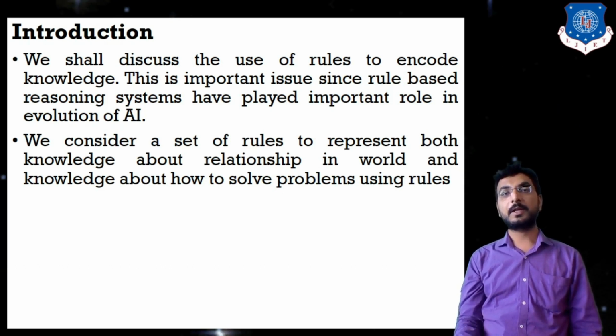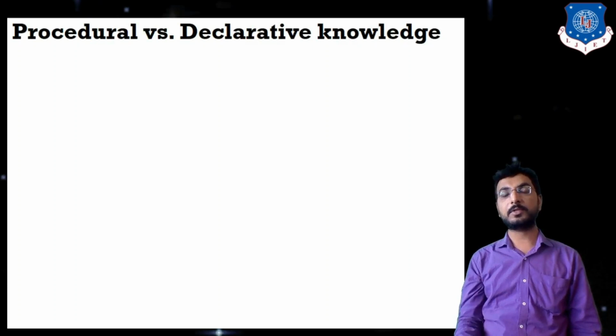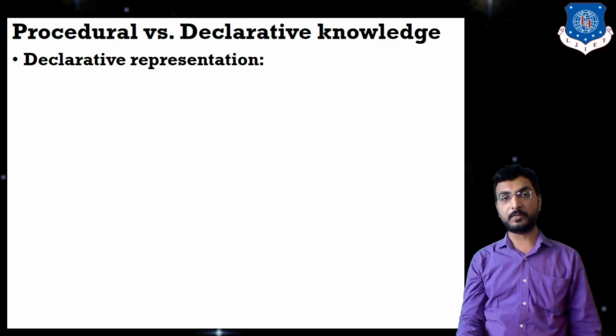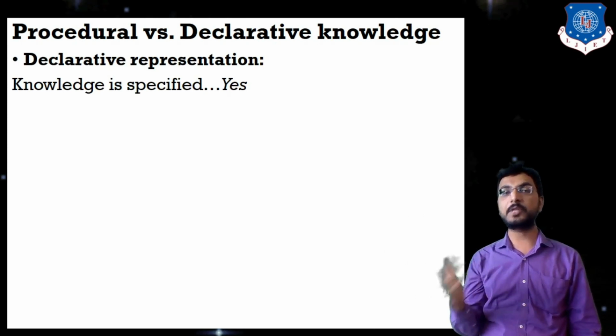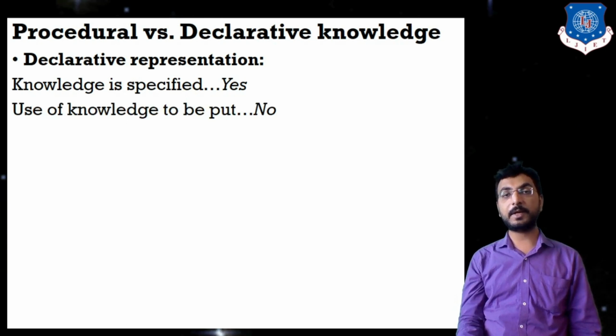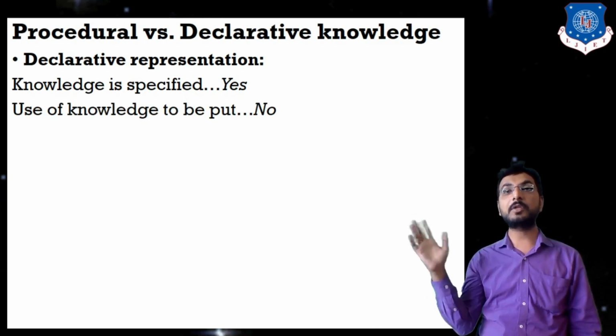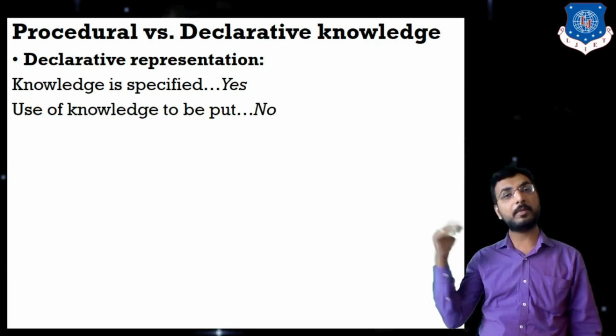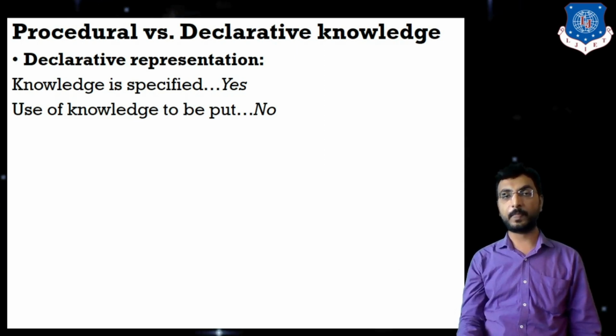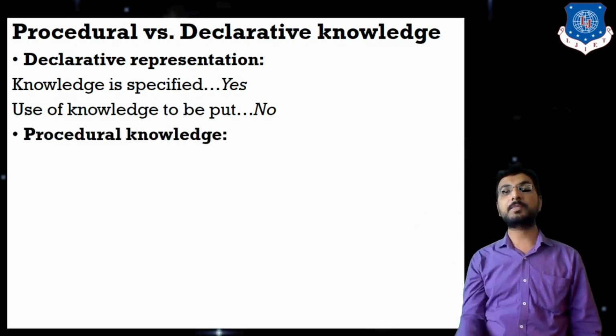Okay, so let us consider the difference between procedural and declarative knowledge. So the name of the topic is procedural versus declarative knowledge. Let us start first of all with a study of declarative knowledge. See, in declarative knowledge, knowledge will be specified, yes, knowledge will be as it is. Now, one more thing which will not be specified in declarative knowledge is how that knowledge will be put to use. So the use of knowledge will not be given in declarative knowledge.